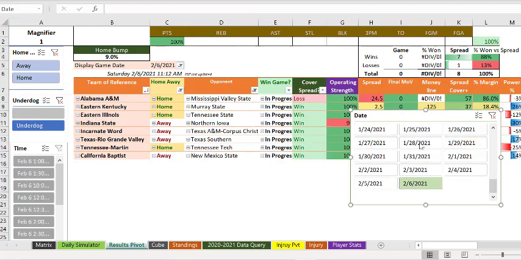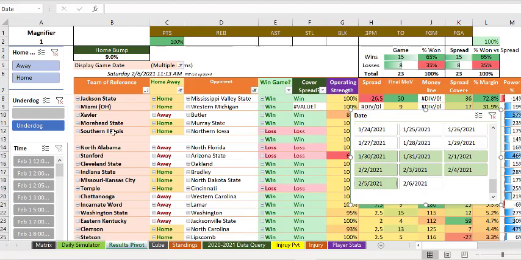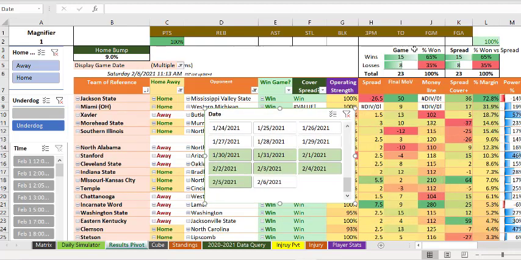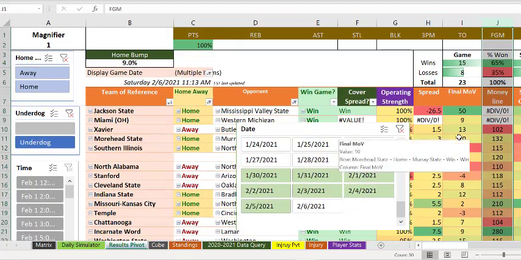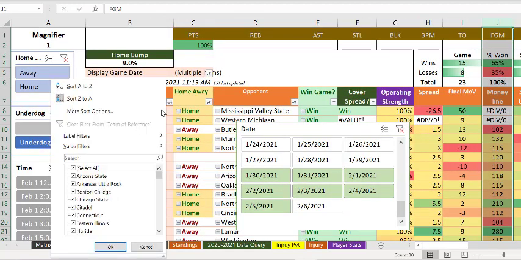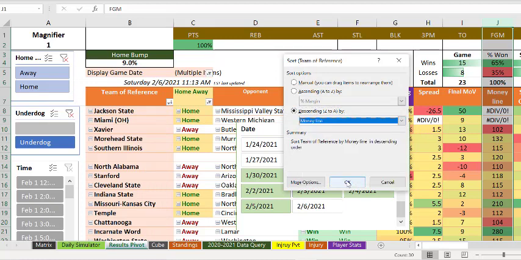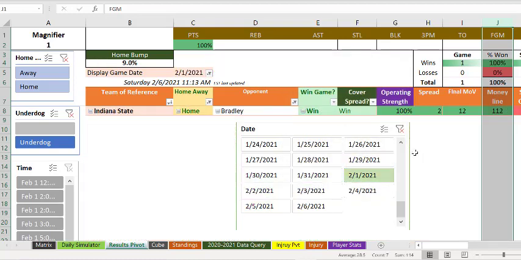Let's go past all the way to that 30th day, the last week. And all of our underdogs, where their money lines are going to pop up over here. Some of these, if you sort them by money line, descending, then you'll see those big ones where they're like plus 290, plus 300. Let's grab all those days again.